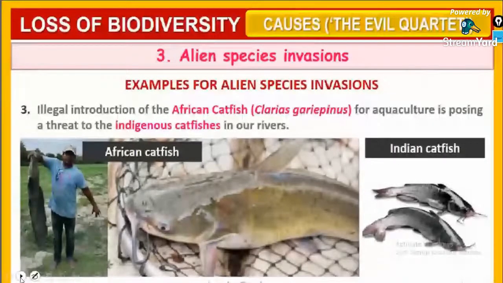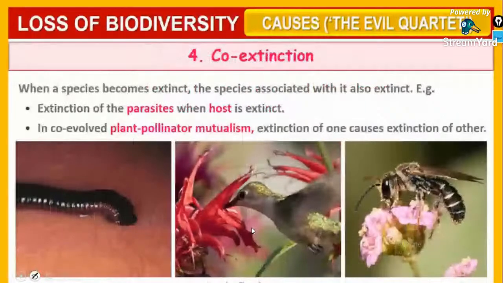Last one, or the evil quartet, is the co-extinction. When a species becomes extinct, the species associated with it also get extinct. For example, guys, extinction of a parasite.